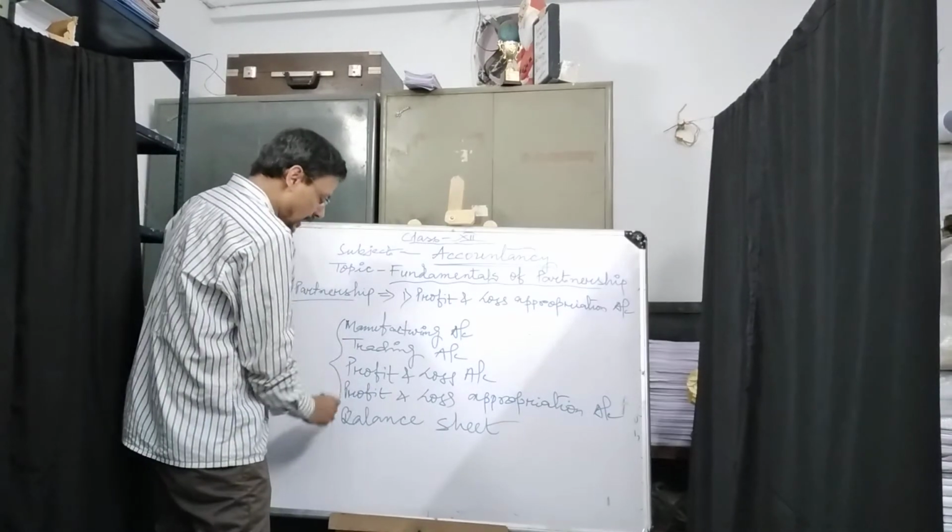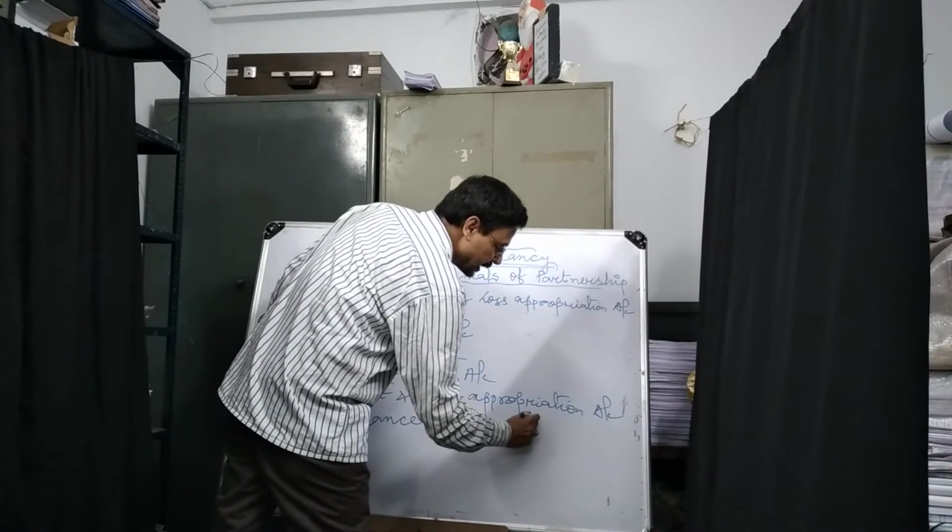Those five are coming in the final account. Those four are the accounts, and balance sheet is a statement.